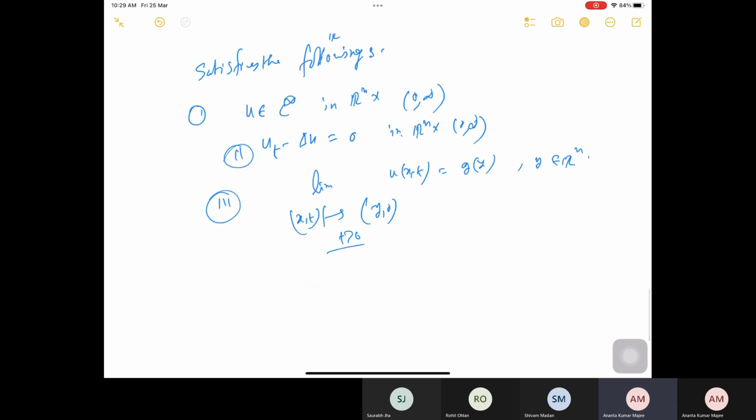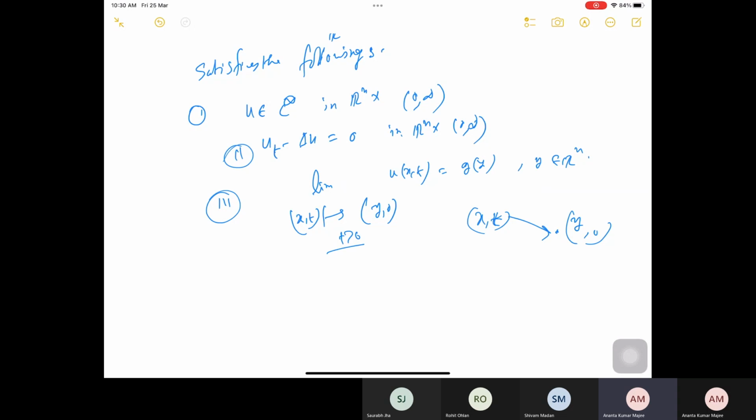So now I think of y at 0, and I am looking for (x,t) that goes to (y,0) for any y. So along that t, the limit of u of x,t gives you g of y. That is somehow fine. That means it satisfies your heat equation or the initial value problem.